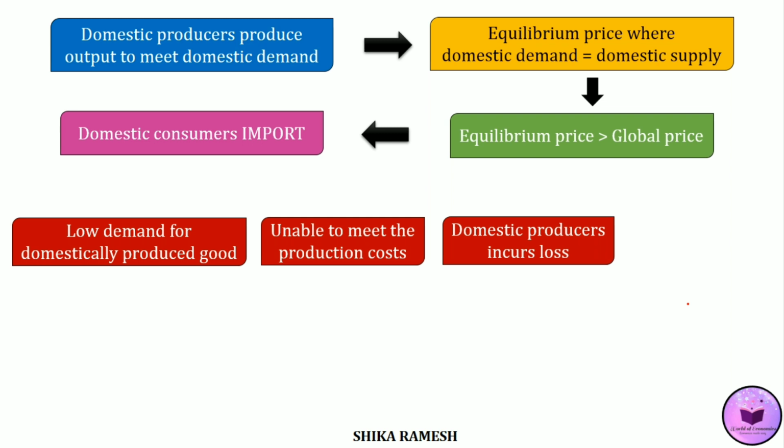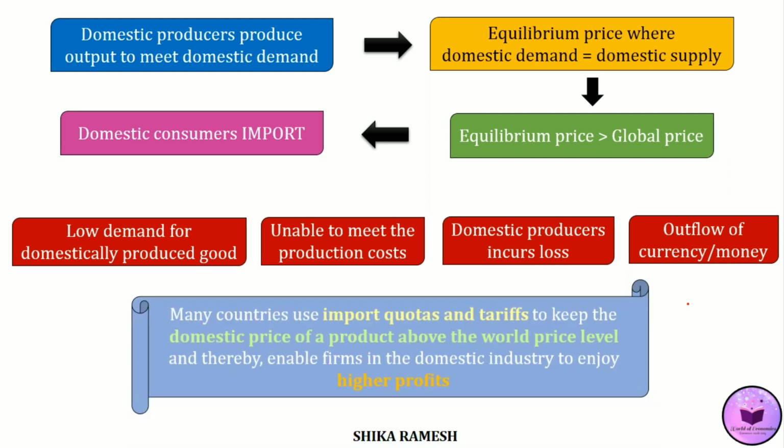Also, if the domestic consumers had purchased that product from the domestic market itself, then the money would have stayed inside the domestic country itself. But since import of the product is taking place, there is an outflow of money to other countries. All this adversely affects the domestic producers of that product as well as the domestic nation, which is why many countries use import quotas and tariffs to avoid these issues and also to enable firms in the domestic industry to enjoy higher profits.